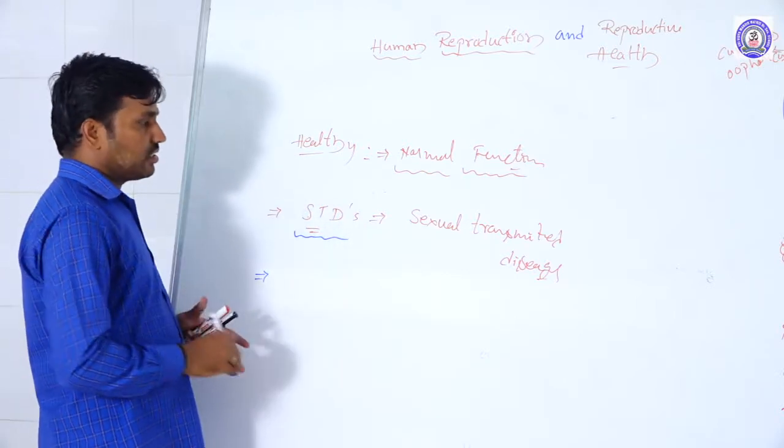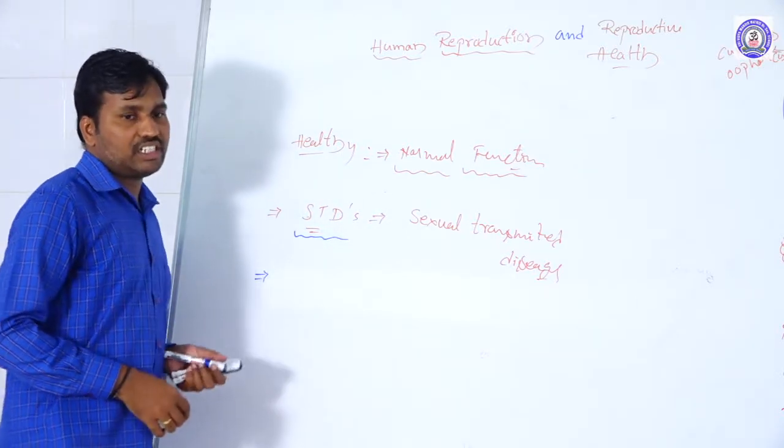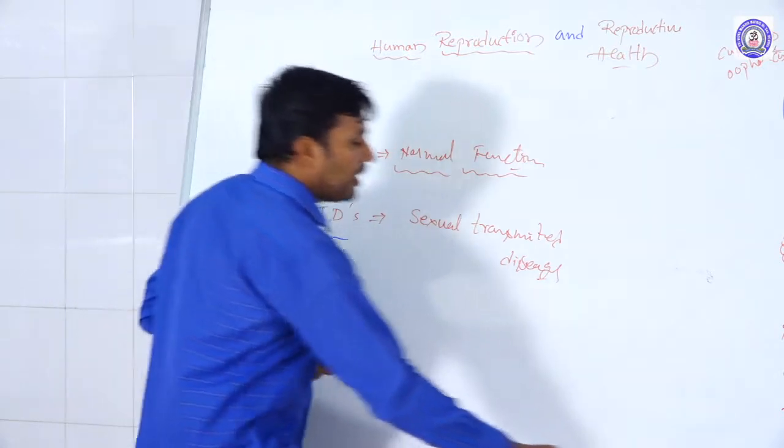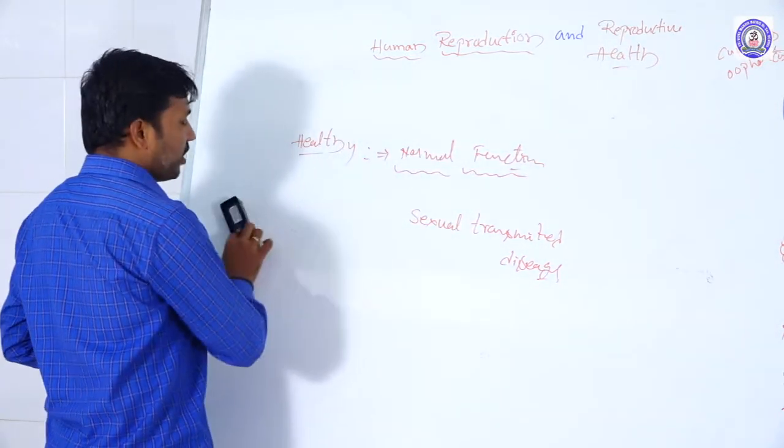So what are the sexually transmitted diseases commonly seen in humans?